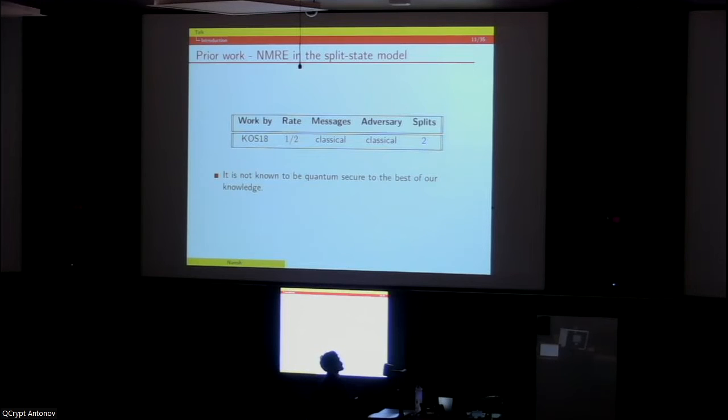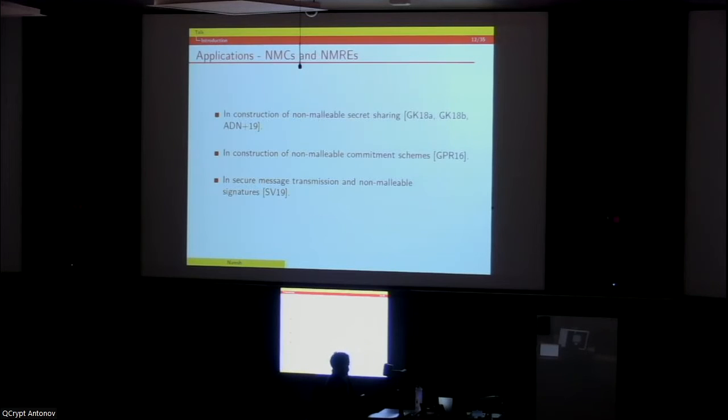What has been done previously is the very nice work by KOS, Kanukurthi, Obbattu and Sekar, which constructed a two-split NMRE which is rate optimal, rate half, against classical adversaries, and it is known to be quantum secure. And why do people construct these non-malleable codes and non-malleable randomness encoders? Because they have nice applications to non-malleable secret sharing, non-malleable commitment schemes, secure message transmission, and non-malleable signatures.